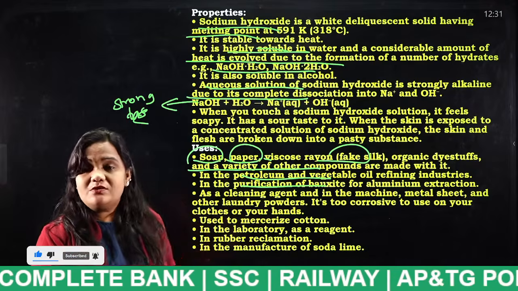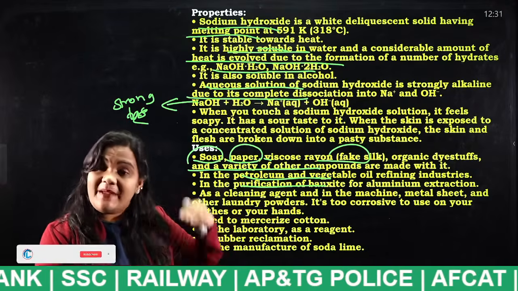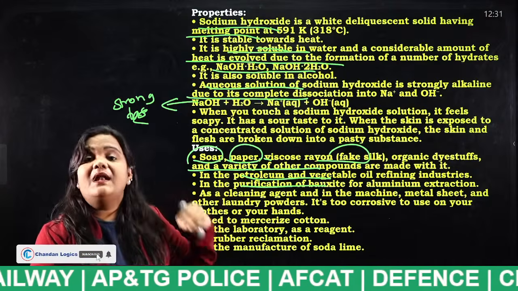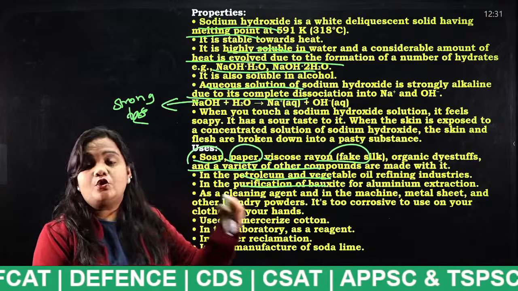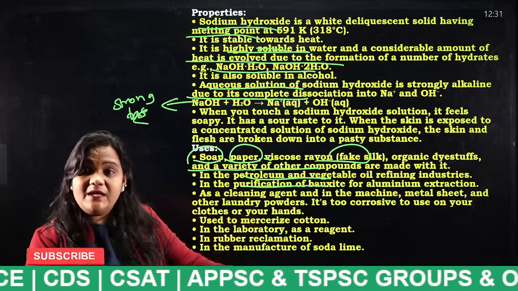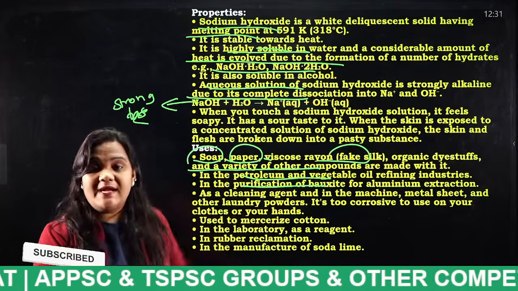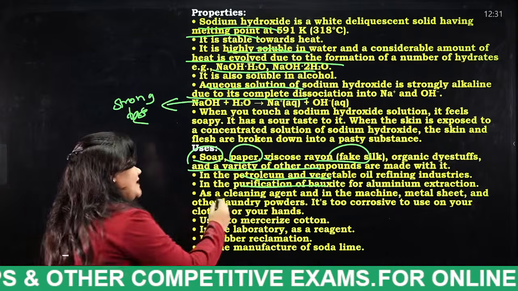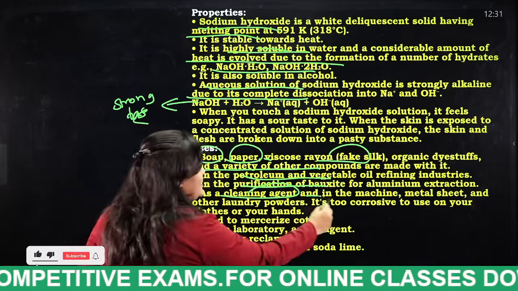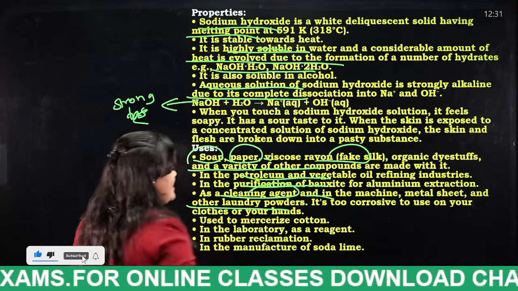So where do we use this? In making soaps, in making paper, in making artificial silk, in refining petroleum, and in extracting aluminium from bauxite. Sodium hydroxide is used for all of these. It is also used as a cleaning agent for machines, metal sheets, and other laundry purposes.